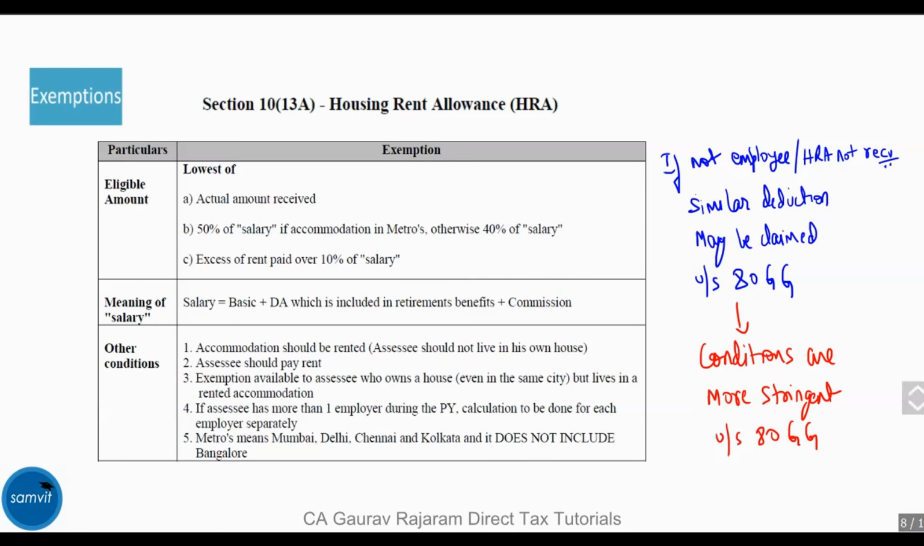The next exemption is under 10(13)(a) for housing rent allowance or HRA. Note the other conditions. In case you are not an employee, or you're an employee but you're not receiving HRA, you can go to section 80GG and claim a deduction under that section. But remember, the conditions under 80GG are more stringent.